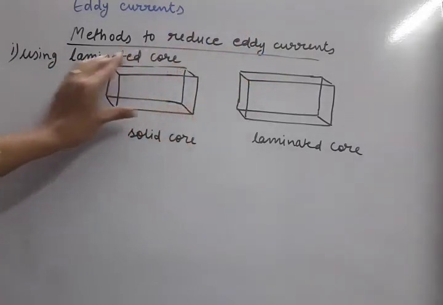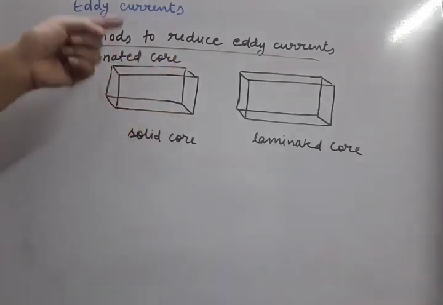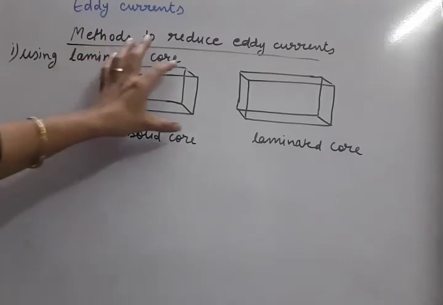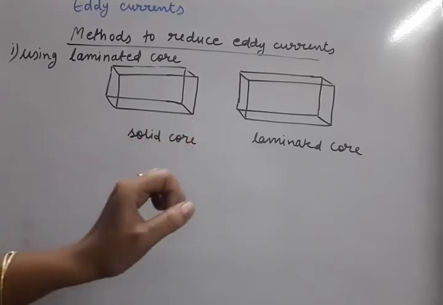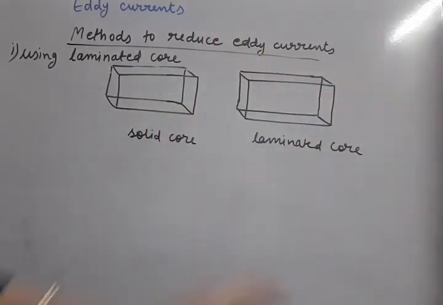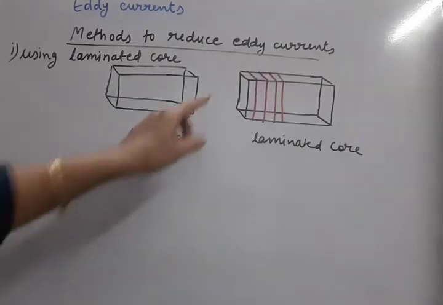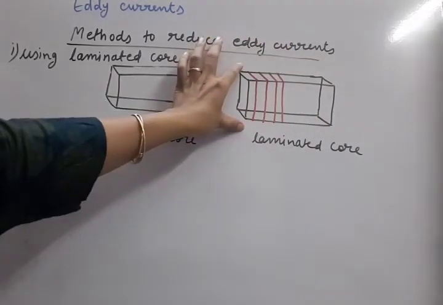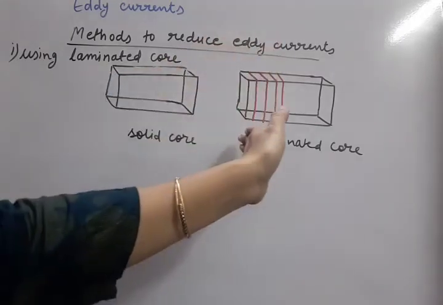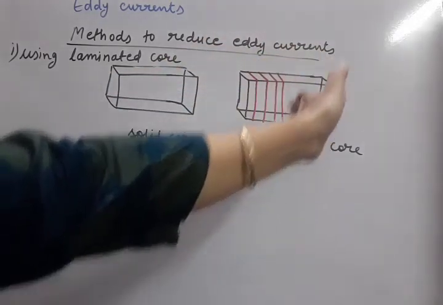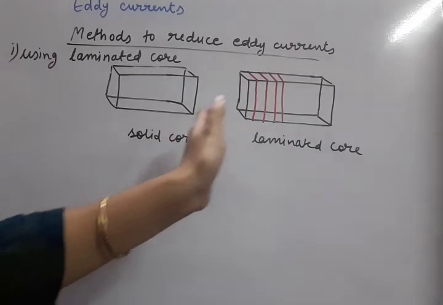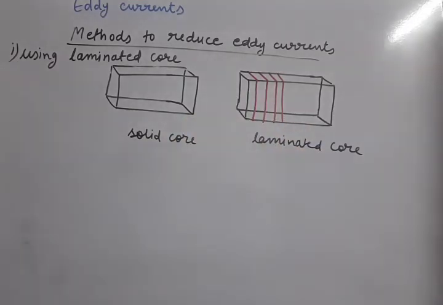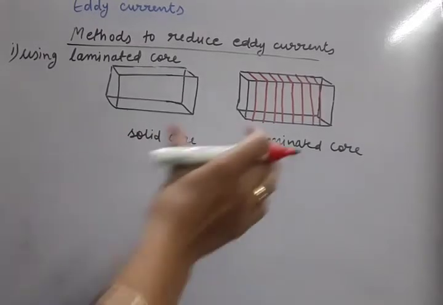Suppose any core is three-dimensional. This is the core over which the coil can be wound. So if this is a core, this is called the solid core. Now if in the solid core we make slices, and we join them again, then that is called a laminated core. I will show you in this diagram. You can see that if this is the three-dimensional cuboid, if we cut the slices, one slice, second slice, third slice, fourth slice, and then we join them again, so the whole solid core is converted into the laminated core, then this will help us.